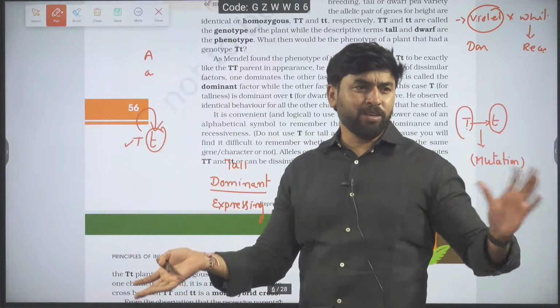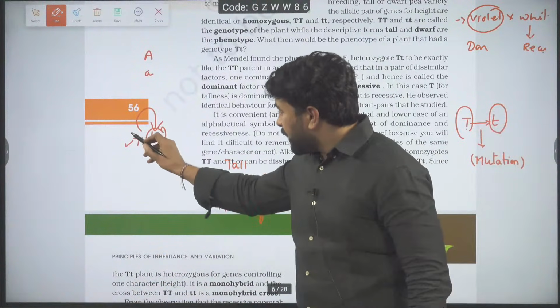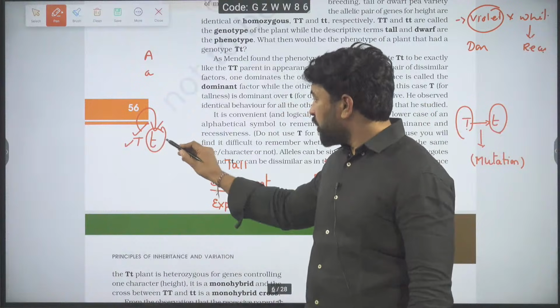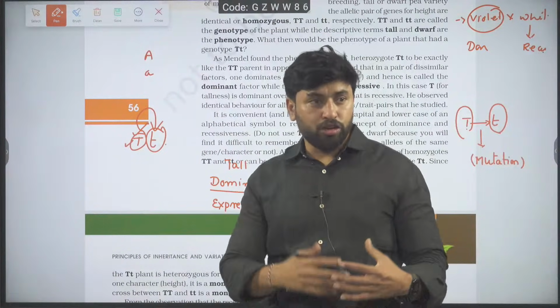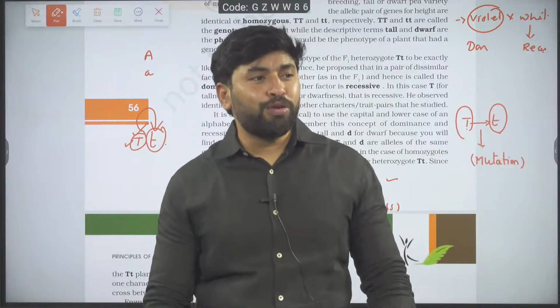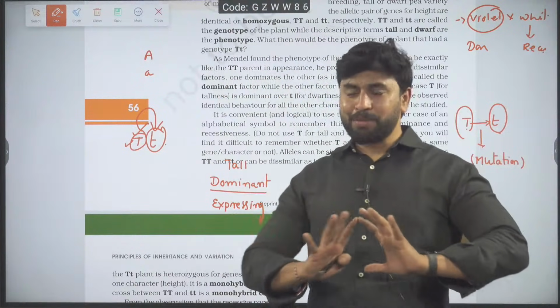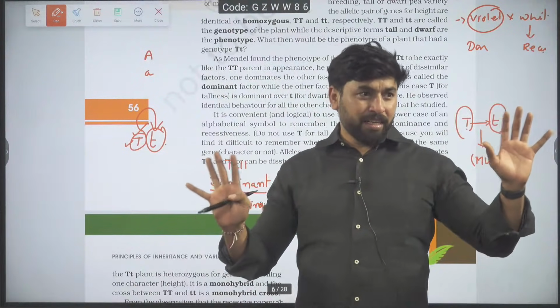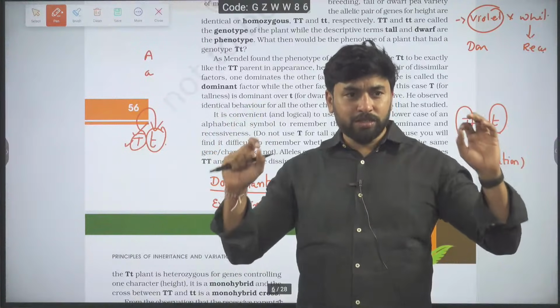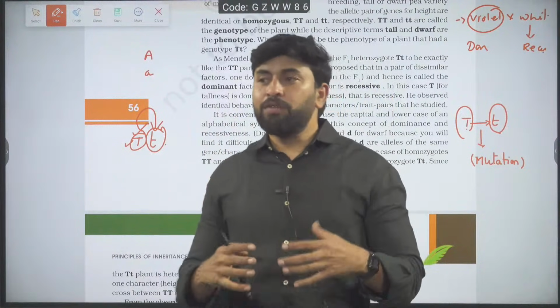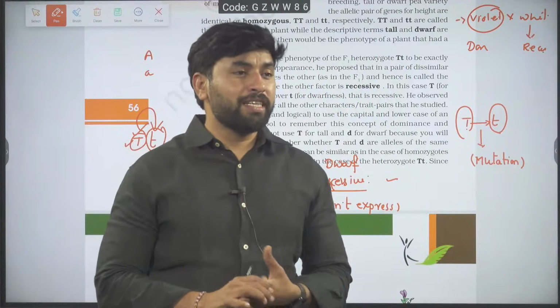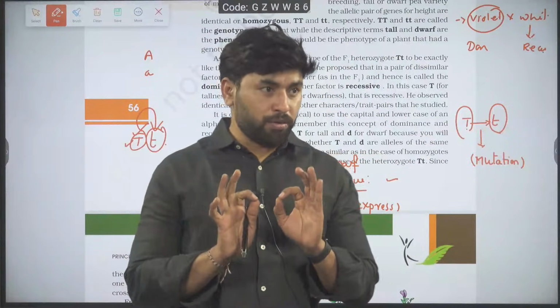Nobody is suppressing anyone. Capital T can express, small t cannot. The one which is able to express is called dominant. The one which could not express is called recessive. That must be clear. Wherever you come across dominance, these things you have to know.